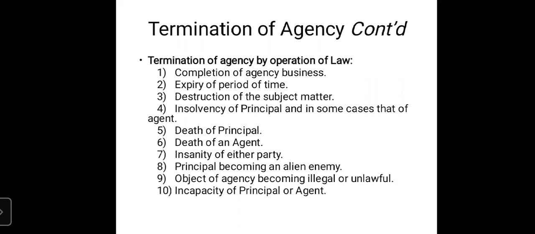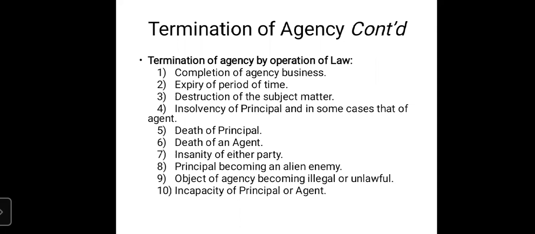Now here the agent cannot claim the commission from the principal. Why? Because when there is no subject matter, there is no question of completion of the contract between the principal and the agency. So automatically the contract is said to be over. So there is no relationship between the principal and the agent. Why? Because there is destruction of the subject matter.